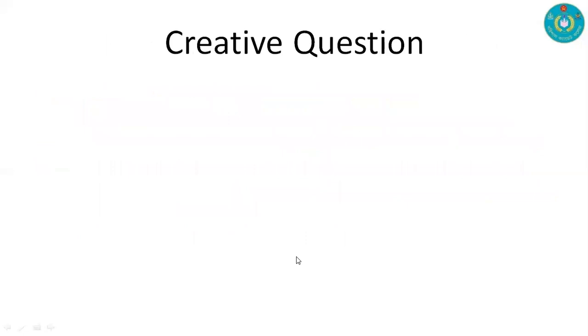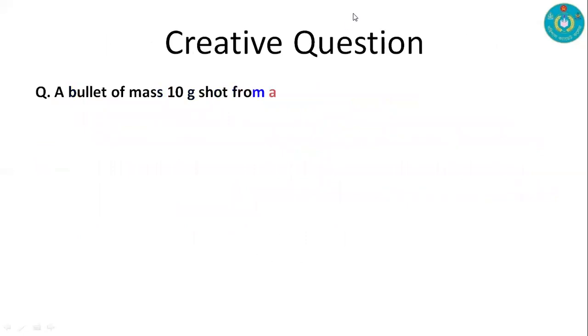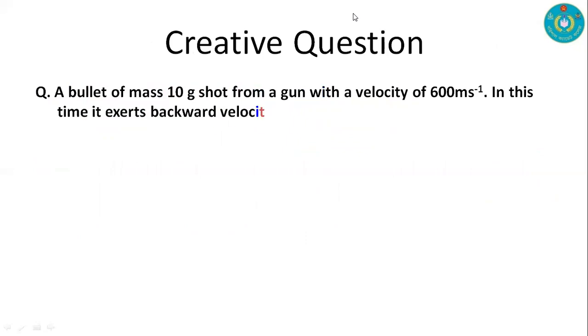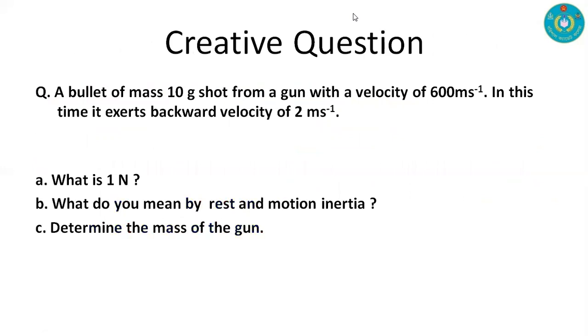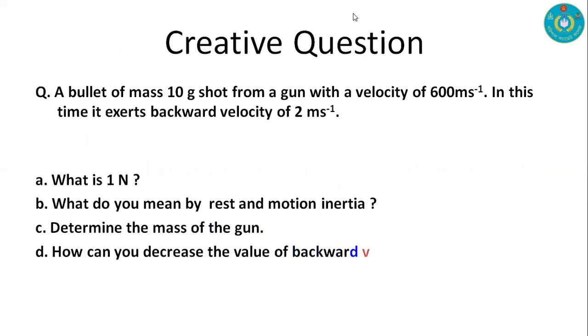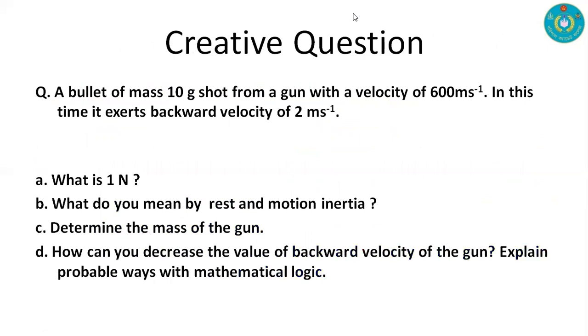And a creative question for you. Observe this creative question. Take time, observe this, and try to solve this. Here the question is: a bullet of mass 10 gram is shot from a gun with a velocity of 600 meter per second. At this time, the gun exerts a backward velocity of 2 meter per second.